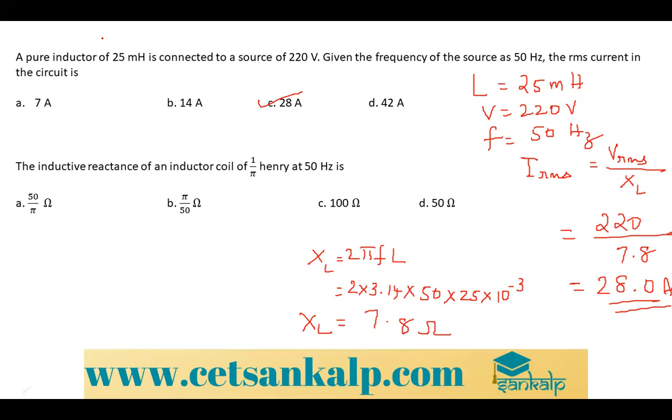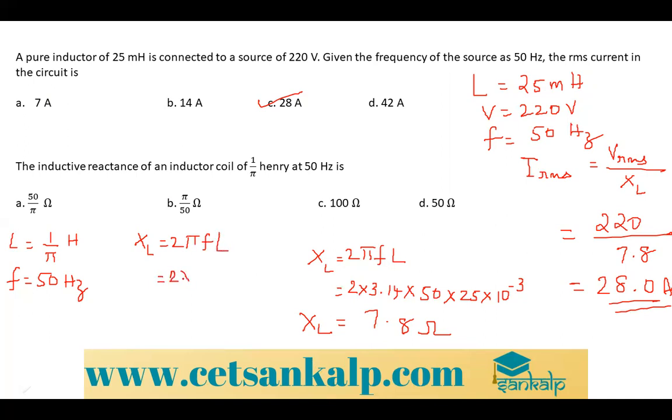Okay, so the next is the inductive reactance of an inductor coil. They've given the data. First you write down the data. L is equal to 1 by pi Henry. F they've given as 50 hertz. You have to find XL. XL is equal to 2 pi FL.